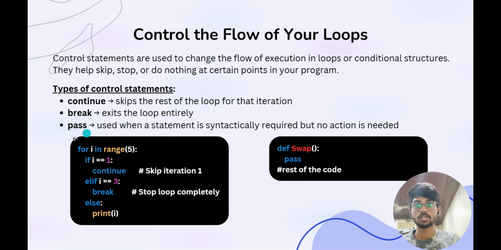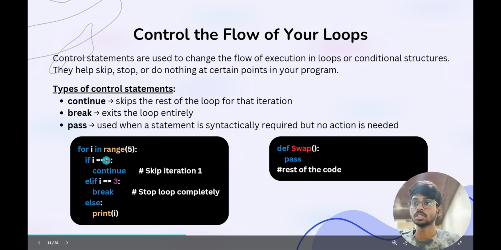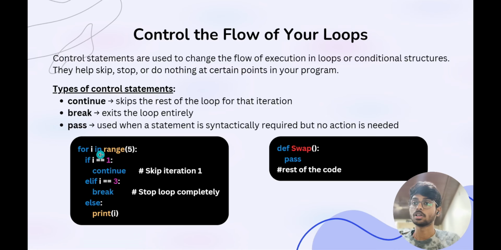Let me explain that through this example. If you observe this, the for loop is written in such a way that it should print from 0 to 4. That is ranging from 0 to 4, right? But when I equals 1, here we have a continue statement.